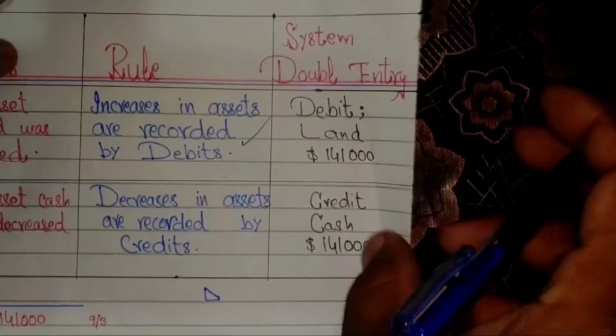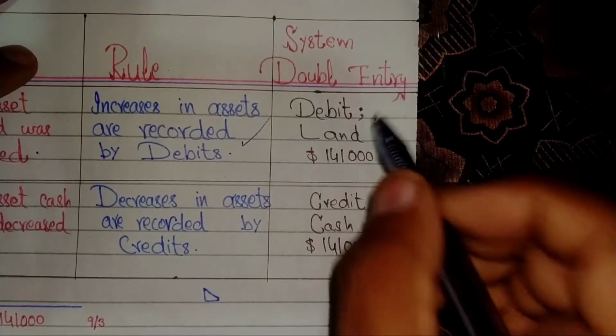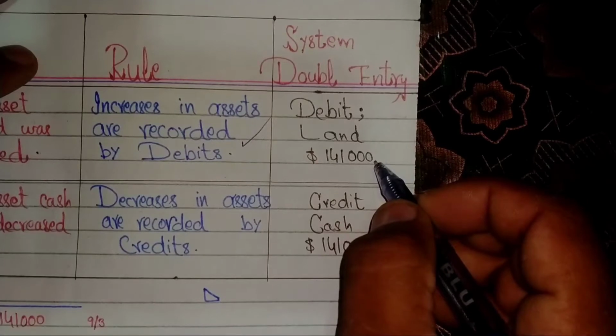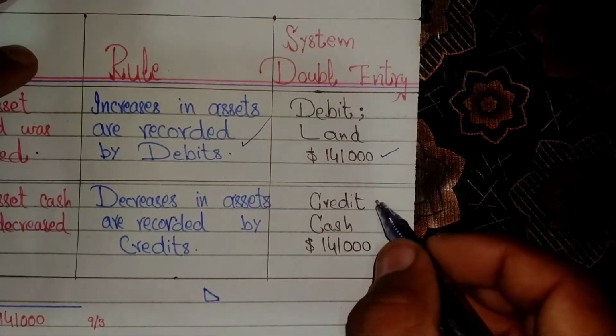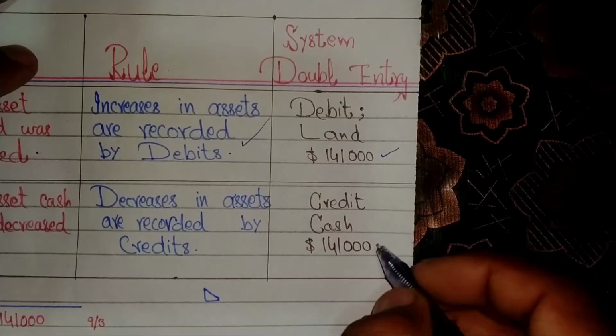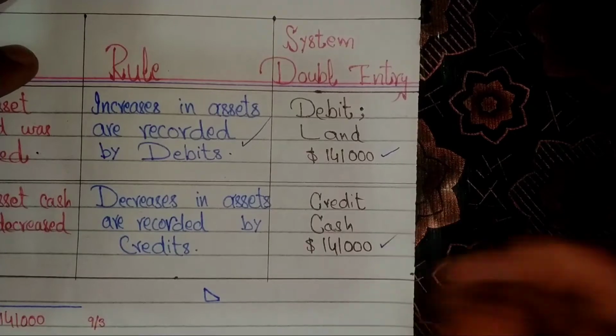When we talk about the double entry system, land will be debit $141,000, and the other entry will be credit cash $141,000.